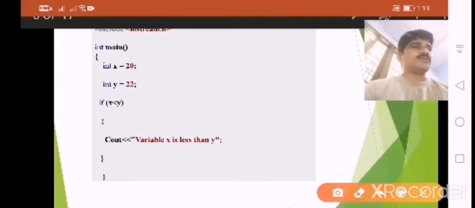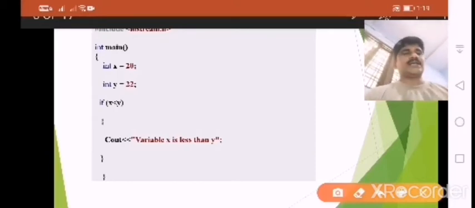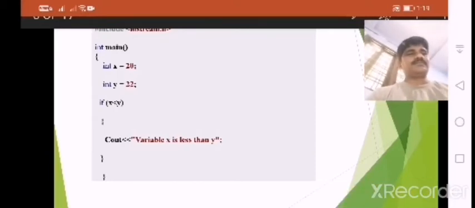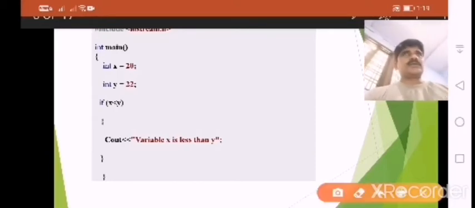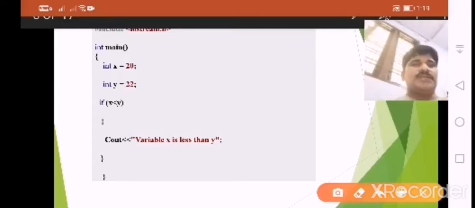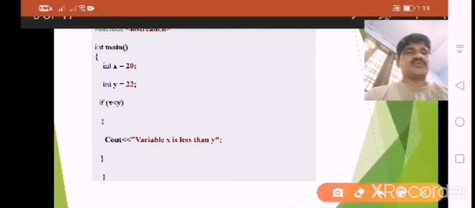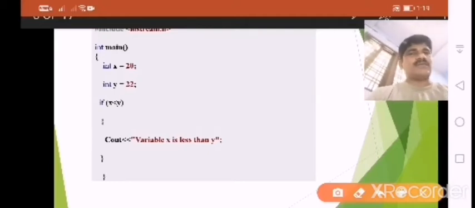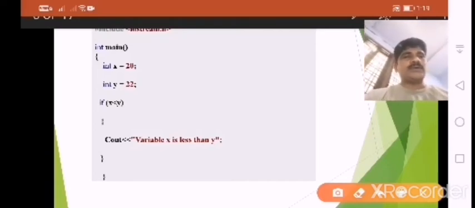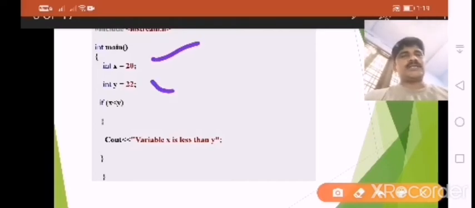Here I will use one example program. Already we know hash include iostream.h, these are the header files in C++. Here I am taking two variables, x and y, which belong to the integer data type. I am giving the values x is 20 and y is 22.